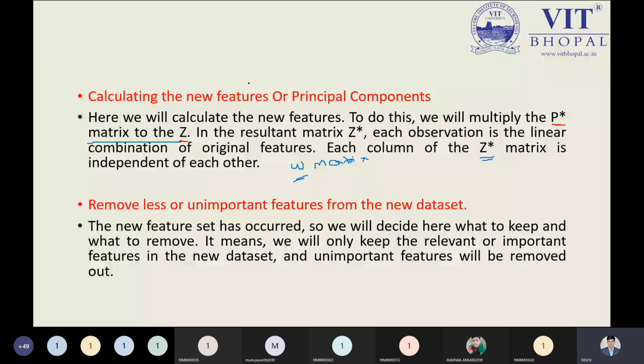And in the last step, we need to remove the unnecessary features. Suppose out of the marks, weight and height features, I'm selecting only the marks feature, marks column, marks attribute. What I need to do is remove the height and weight features. So that is a step. These are the various steps of our algorithm.